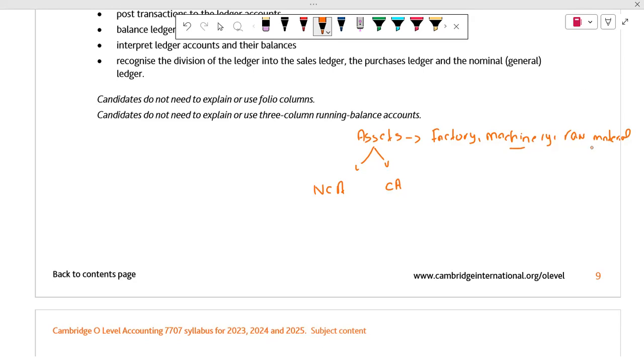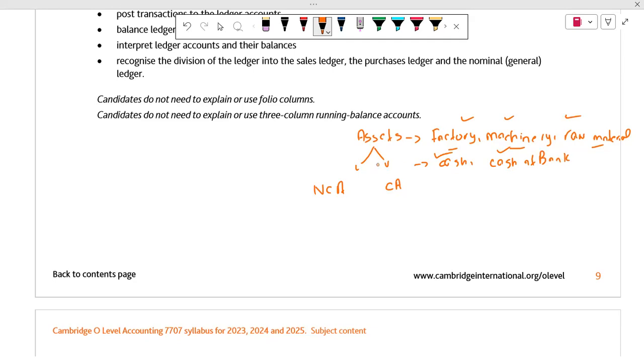So raw material is also our asset. At the start of our business, whatever we own, for example factory, machinery, raw material, cash and cash at bank, all these things are our assets, because we have possession of these things.